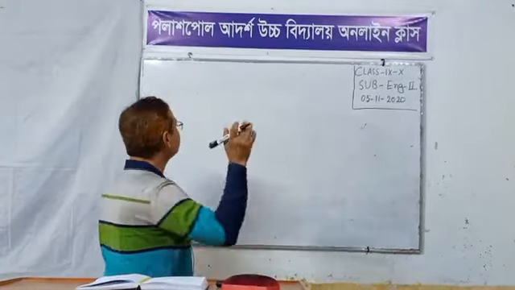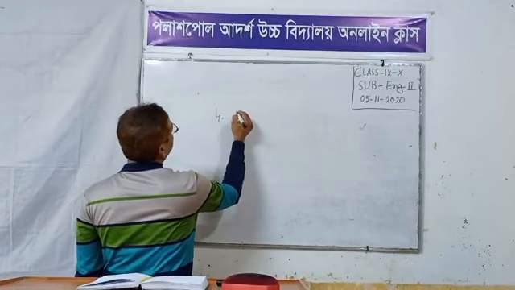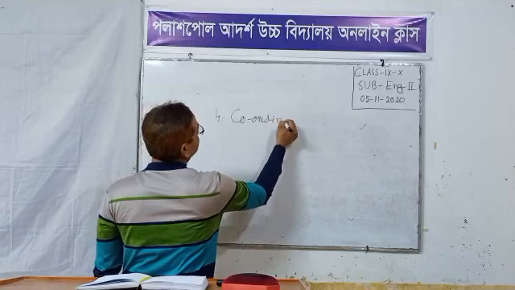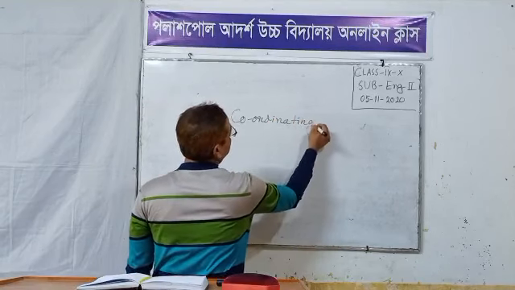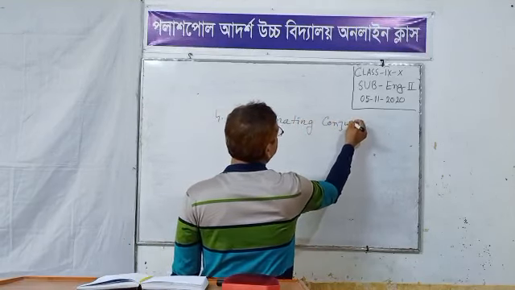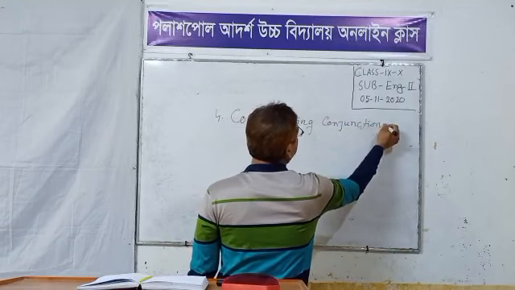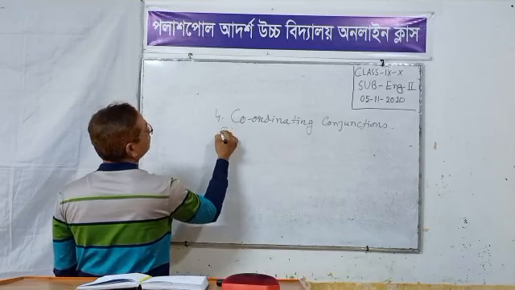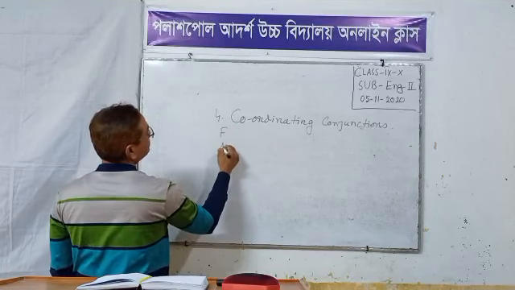You must know about coordinating conjunctions. I taught this in my last classes.